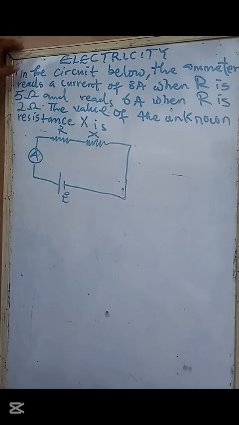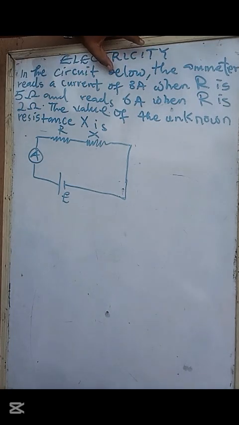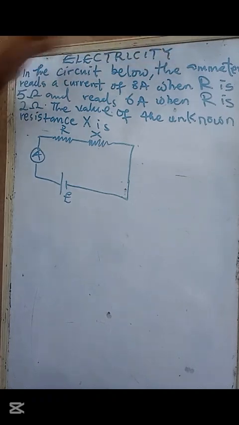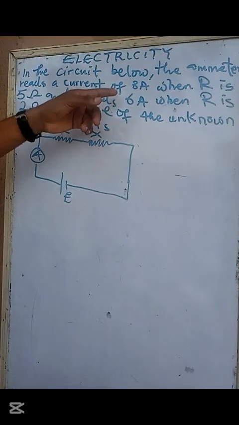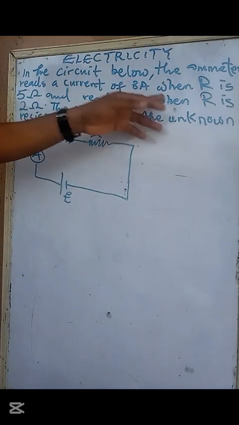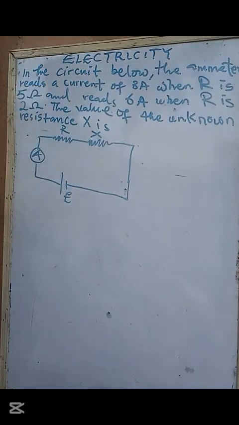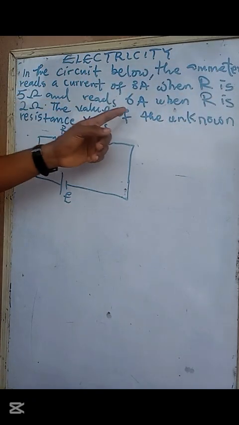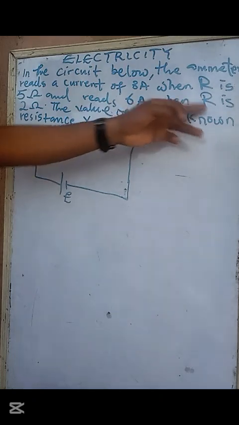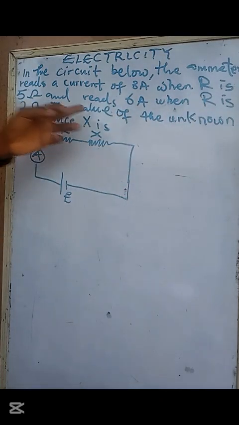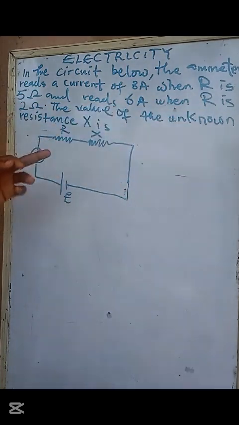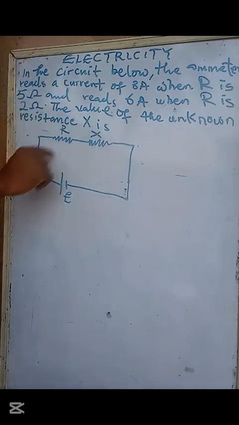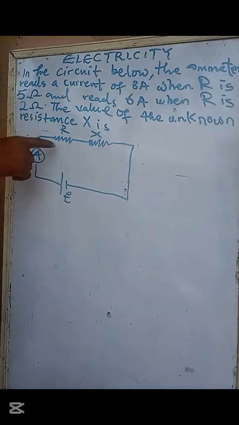In the circuit below, the ammeter reads a current of 3 ampere when R is 5 ohms and reads 6 ampere when R is 2 ohms. The value of the unknown resistance S is... So they were changing the value of R and we're getting the current.